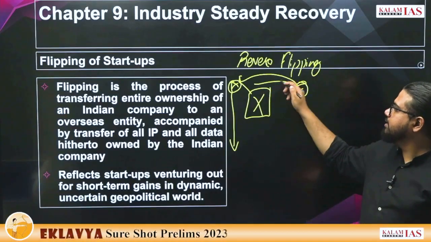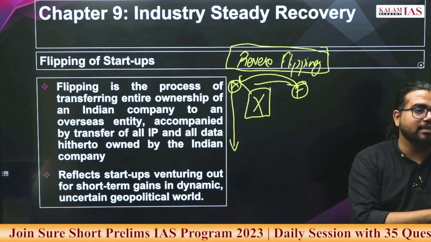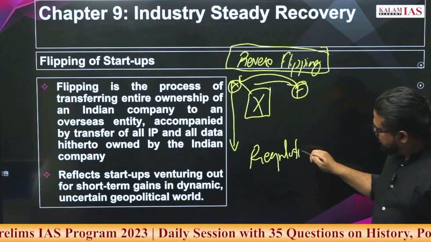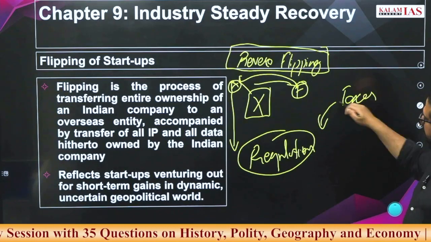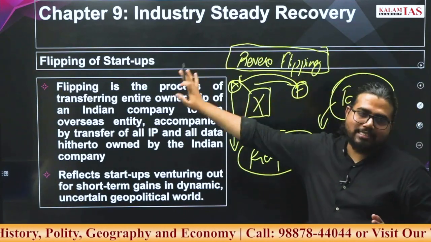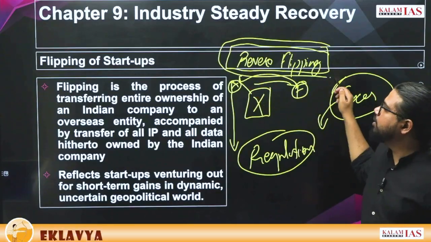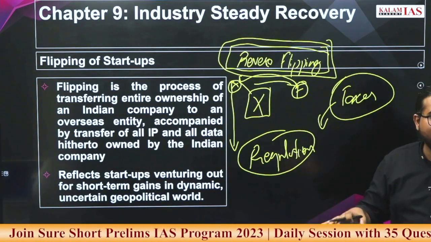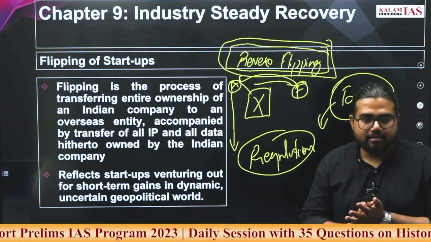Now the government is doing something so that this flipping of startups doesn't happen. The government brings some regulation. The government gives some added taxes. The government is creating a system so that so much flipping of startups is not promoted. Such a system, such a scenario, we call reverse flipping. That is, the government is creating constraints so that flipping of startups does not become a rush trend.